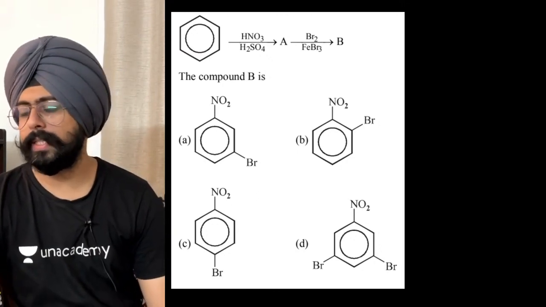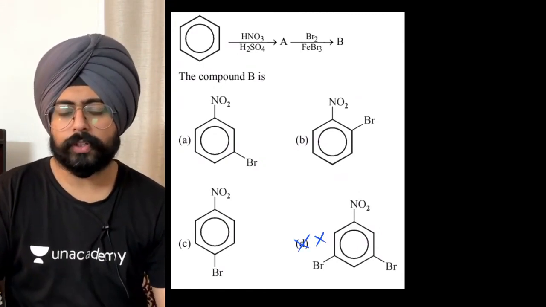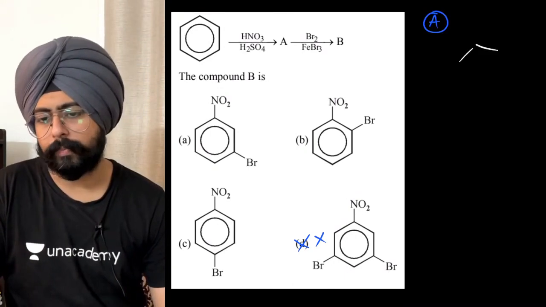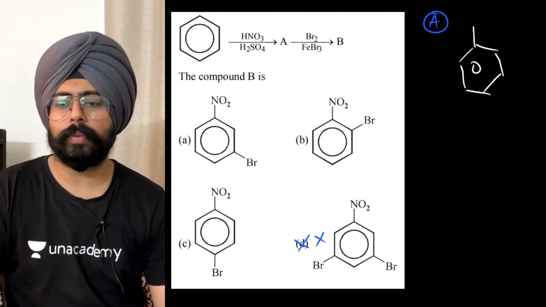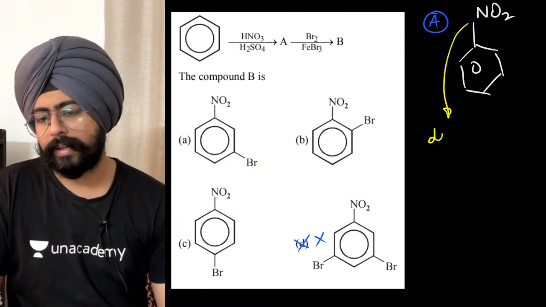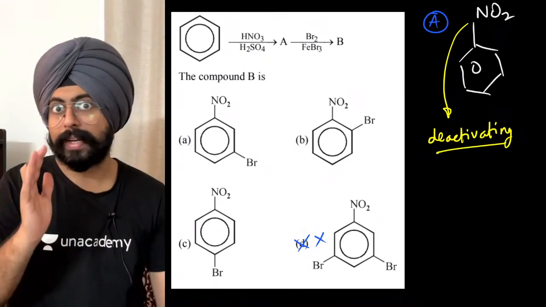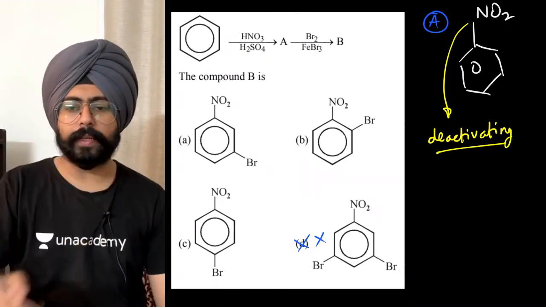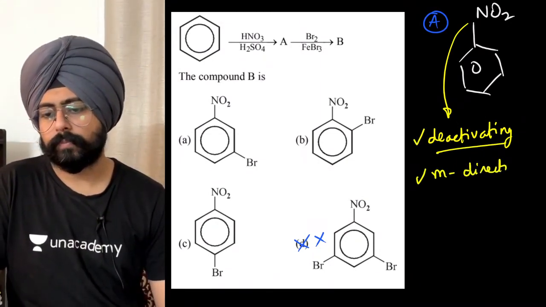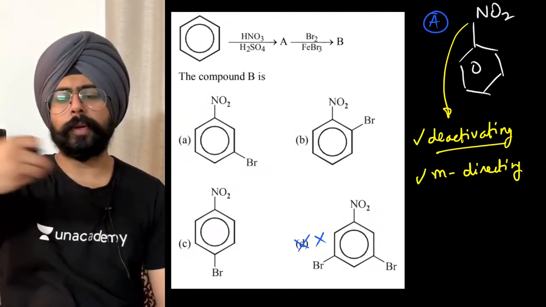Acha, Tane is saying D. So Tane, let me remind you that D is not possible over here. Why? Because see, product A, I'm pretty sure everyone knows, it's just a nitrobenzene, isn't it? Product A is a nitrobenzene, and the thing about nitrobenzene is that this is a deactivating group. It has reduced the reactivity of benzene. It's deactivating and it is meta directing. It reduces the electronic concentration on ortho-para a lot, so it becomes meta directing.